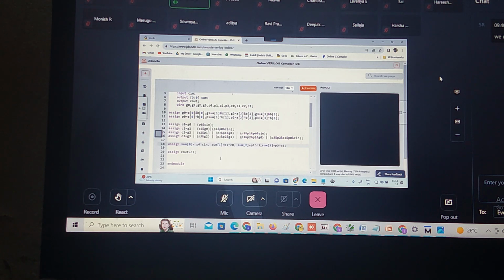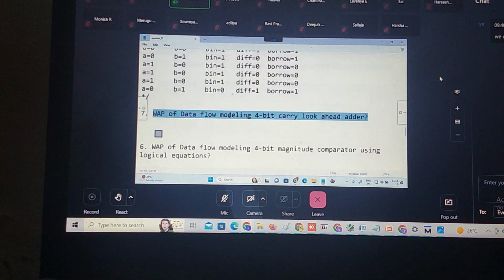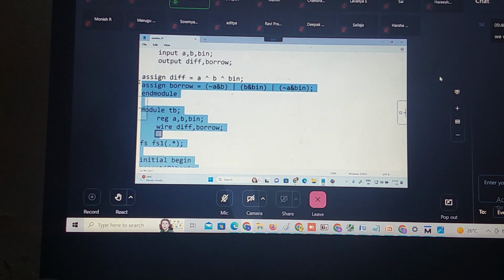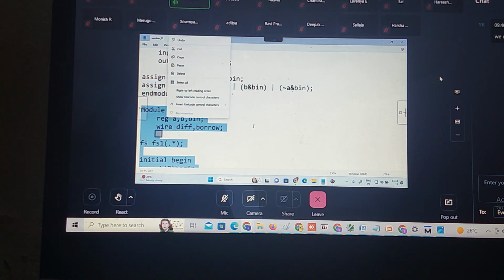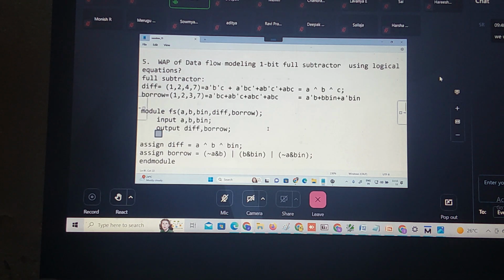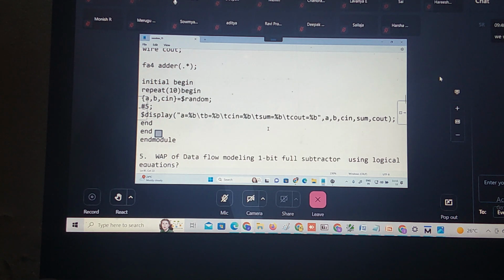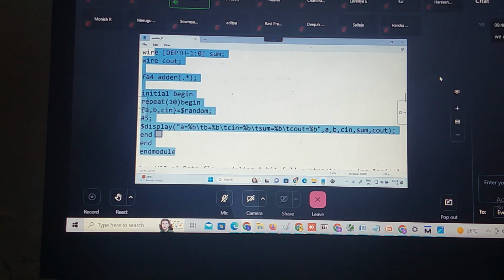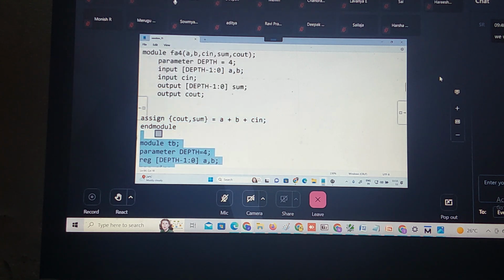Now I can use the same test bench which I am using for the 4-bit parallel adder. All I need is a 4-bit A, 4-bit B, then I need a carry in, sum and carry out. So I will be using the same test bench. Okay, let's copy this test bench.